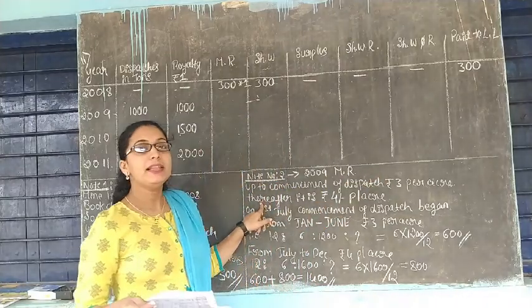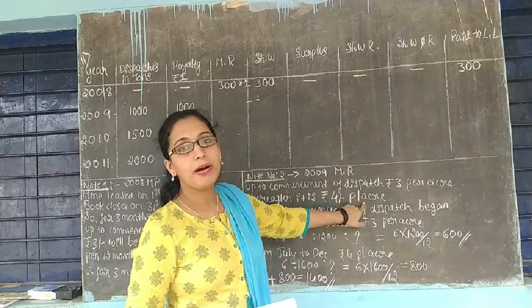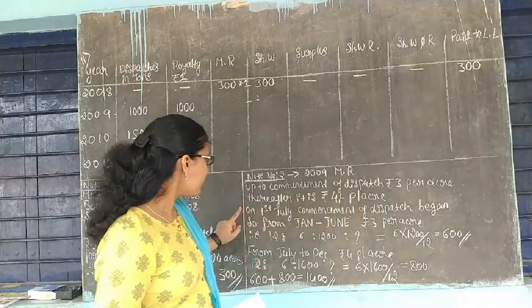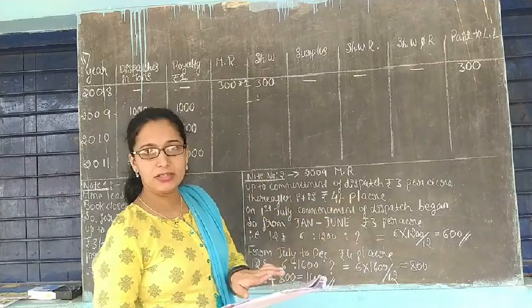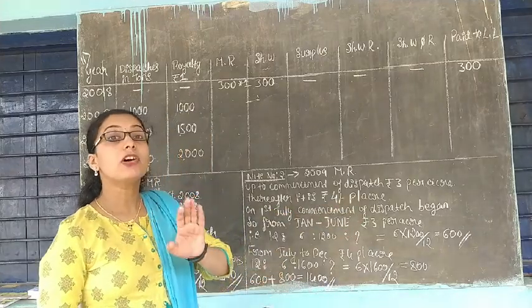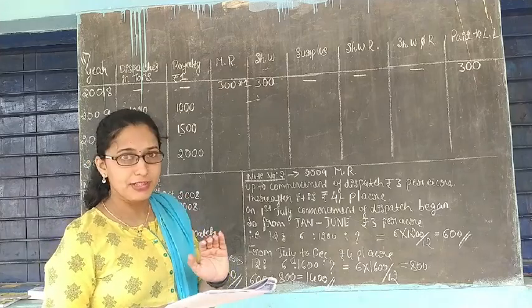After the commencement, 4 rupees per acre you have to pay. So on 1st July, commencement of dispatch began, which has been given in the question. So up to July of 2009 there is no commencement of dispatches.